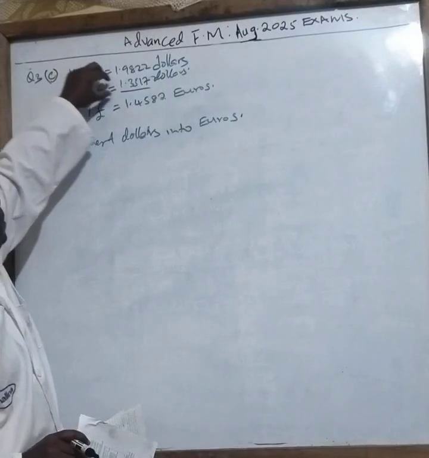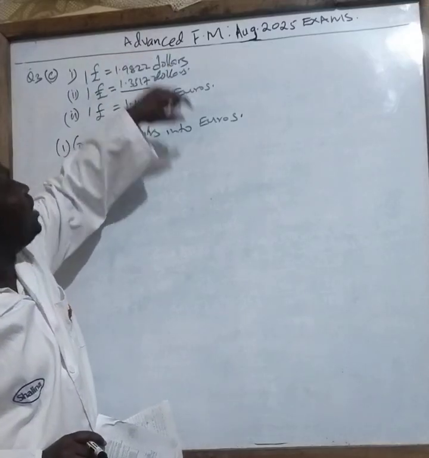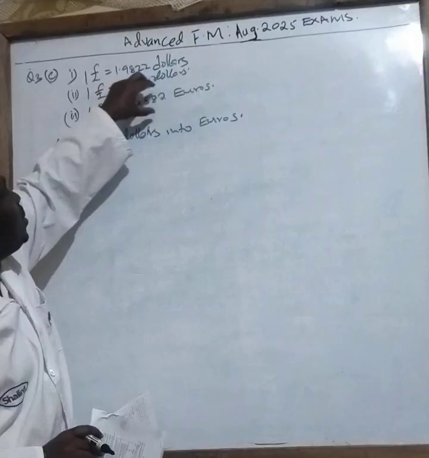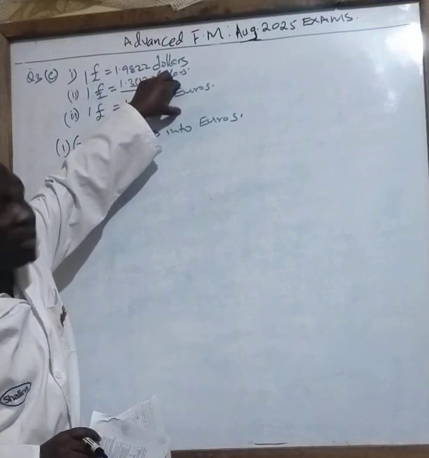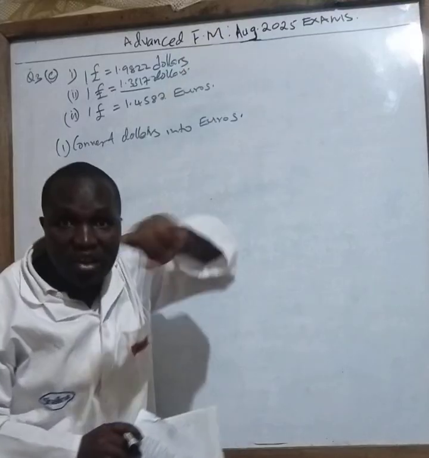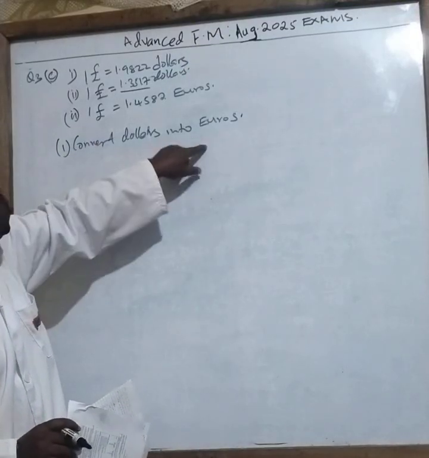A gain. So this smallest figure, I need to go and buy these currencies, so that I will now sell to euros to get the profit, or I sell to dollars to get the profit. Therefore, my first step is to convert dollars into euros here.